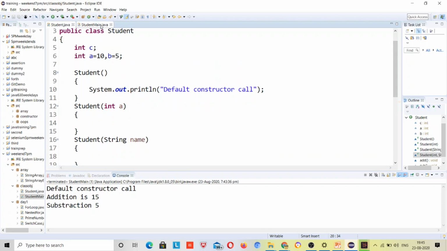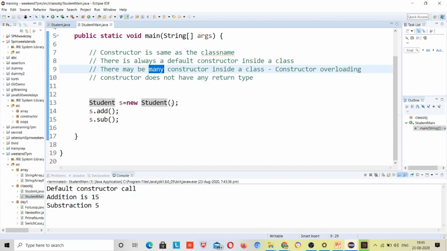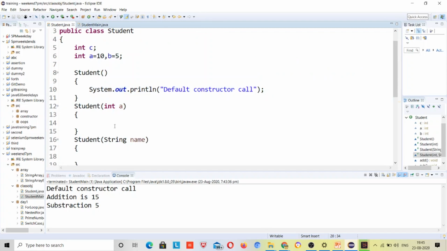Suppose here I will pass 5. What's going to happen? Here it will call the constructor which has one integer parameter, right? So it will come here and it will print, suppose, the integer, I print a, right?